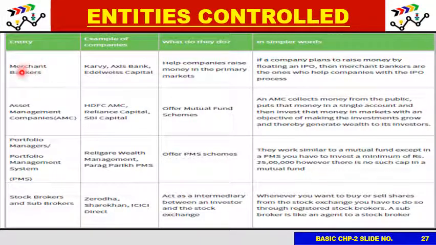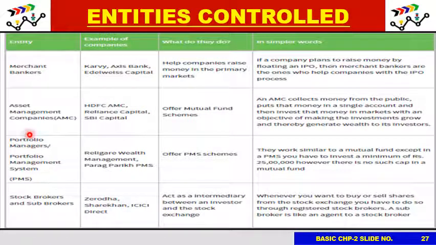I'll just enumerate the merchant bankers. Merchant bankers are nothing but companies who help corporates in doing business in the financial markets, like IPO, offer for sale. Basically, they provide advisory services to corporates. Now, asset management companies, these are fund houses who run mutual funds. SEBI has certain rules for them also.